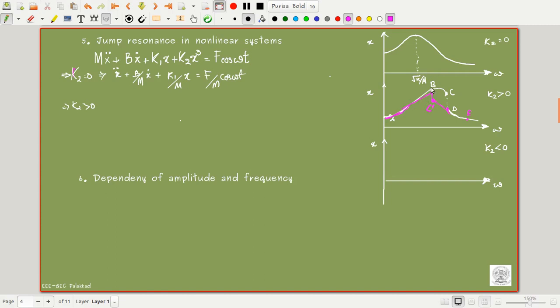So here also there is a discontinuous jump when I try to reduce the frequency and move from this point to this point. It comes to C, jumps to C. Once it comes to C dash, it jumps from C dash to B dash. That means it has two values for the same frequency here. So it jumps to B dash. This is in fact called a discontinuous jump.